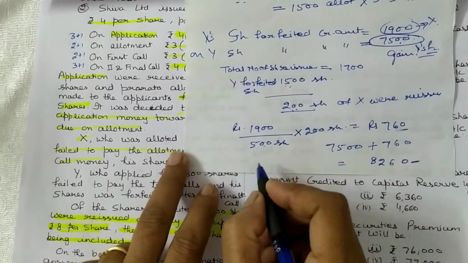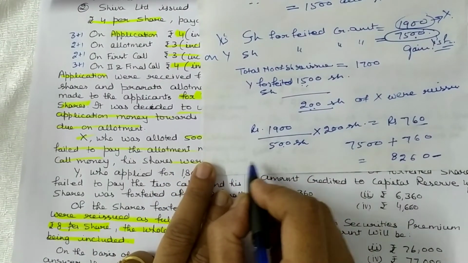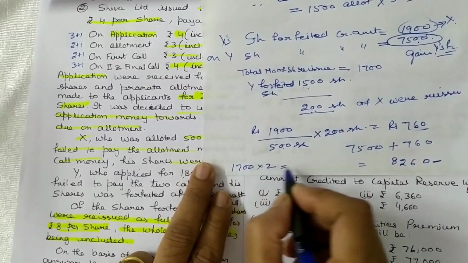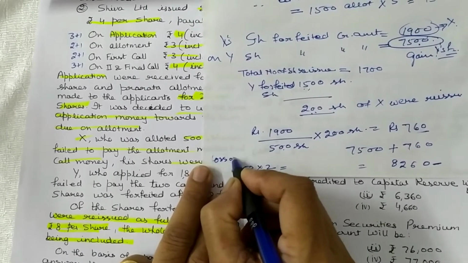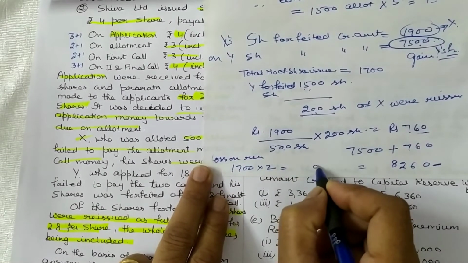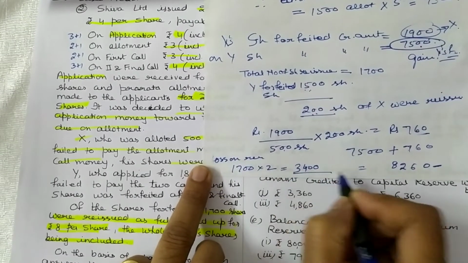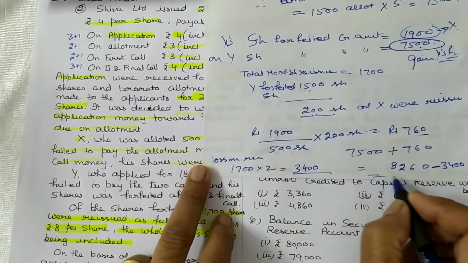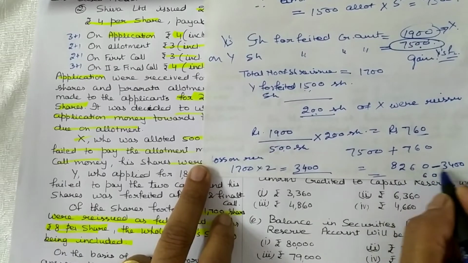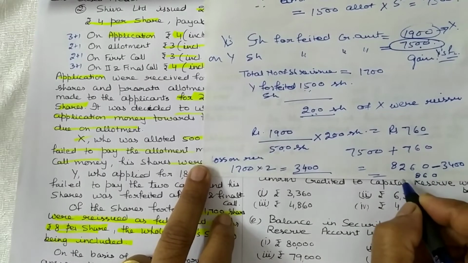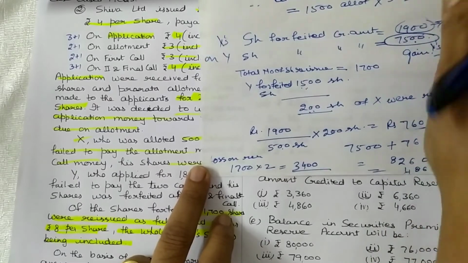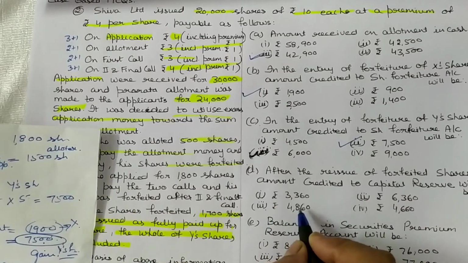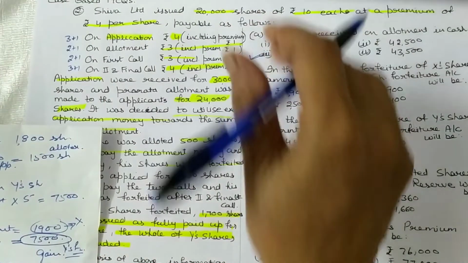So 1,700 into 2, loss on reissue is 3,400. 8,260 minus 3,400 is equal to 4,860 is the answer. 4,860. This answer is correct.